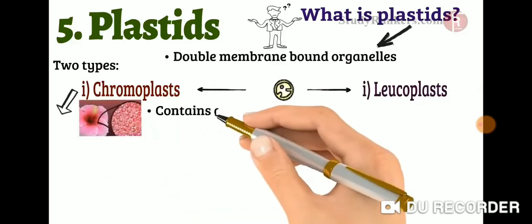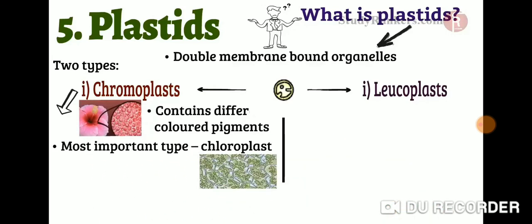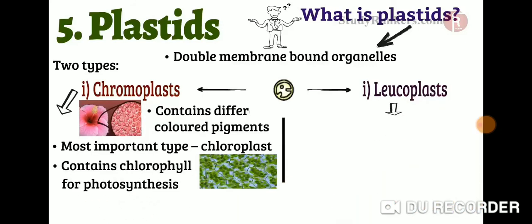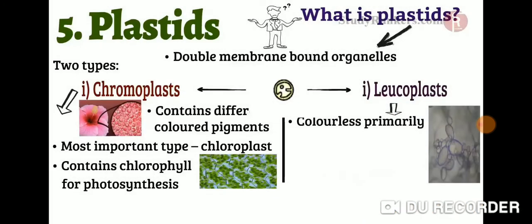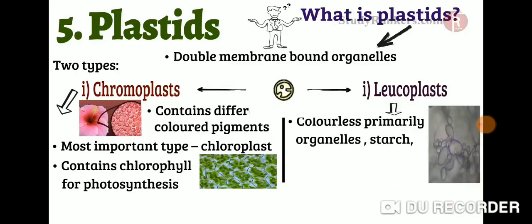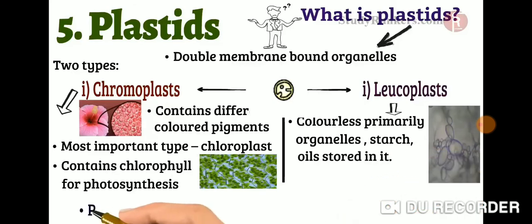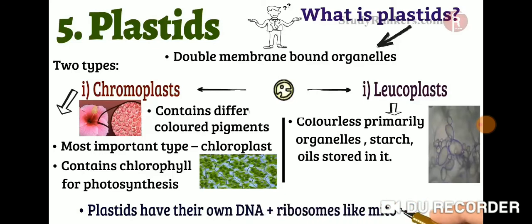The most important type of chromoplast is the chloroplast. Chloroplasts contain the green pigment known as chlorophyll, important for photosynthesis in plants. Leucoplasts are colorless organelles in which materials such as starch, oil, and protein granules are stored. Plastids also have their own DNA and ribosomes like mitochondria and are similar to them in structure.